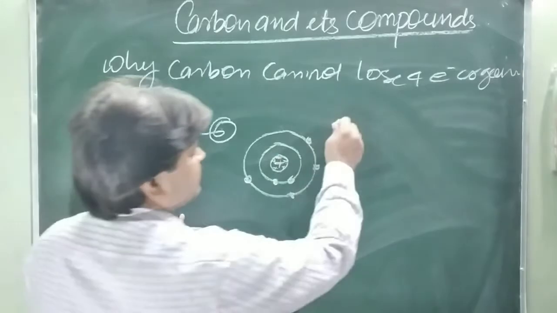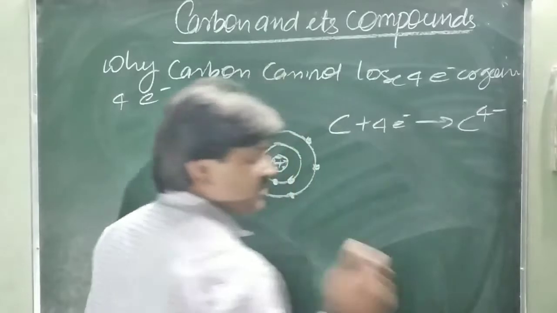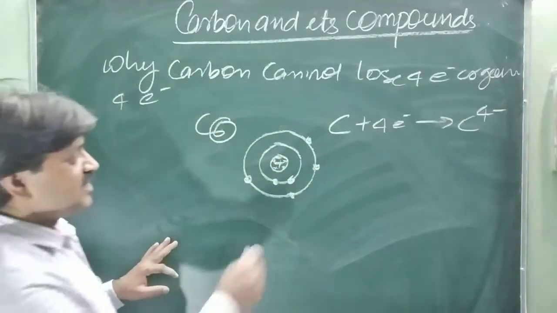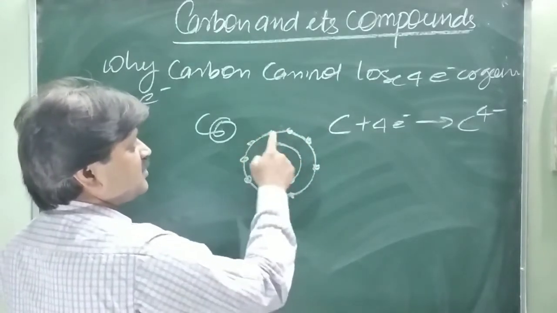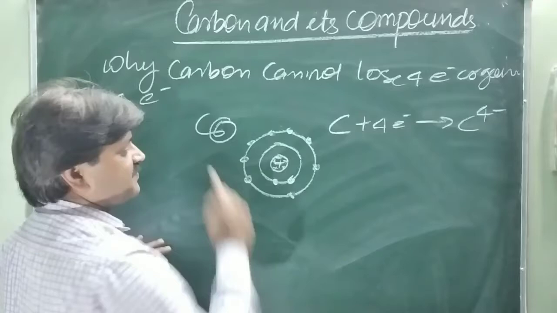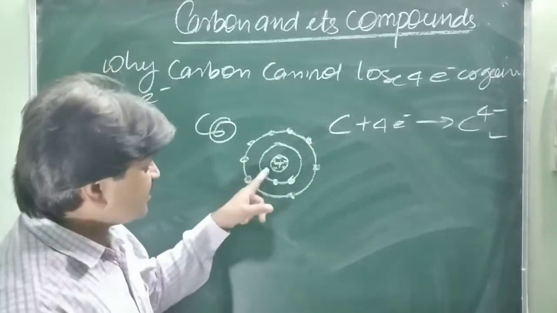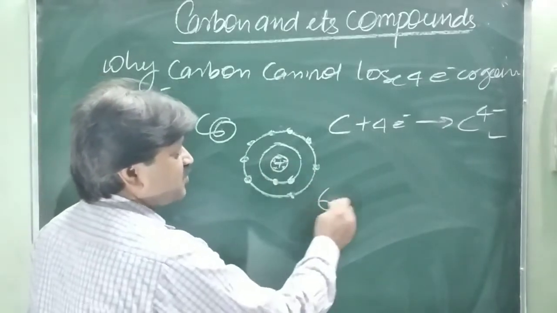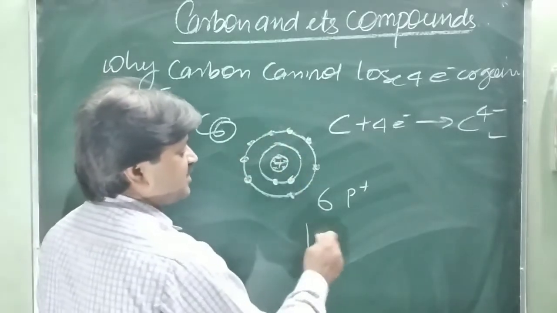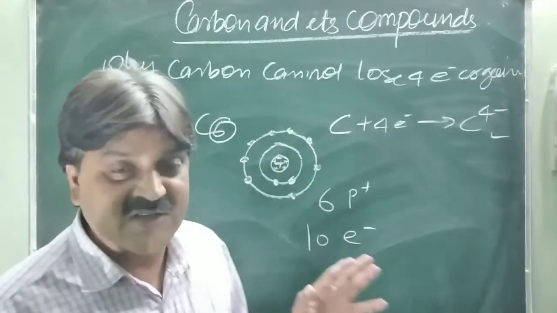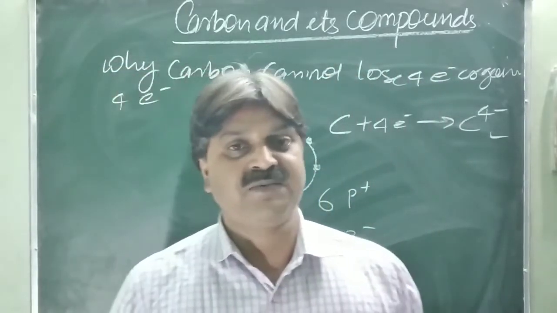Now, when carbon gets 4 electrons, it becomes C4 minus charge. Is it possible? No. After getting 4 electrons from the outside, 1, 2, 3, 4, it becomes an octet: 1, 2, 3, 4, 5, 6, 7, 8. That becomes the 4 minus charge. So is it possible? The nucleus has only 6 protons; can 6 positive charges neutralize the 10 electrons after getting 4 electrons?